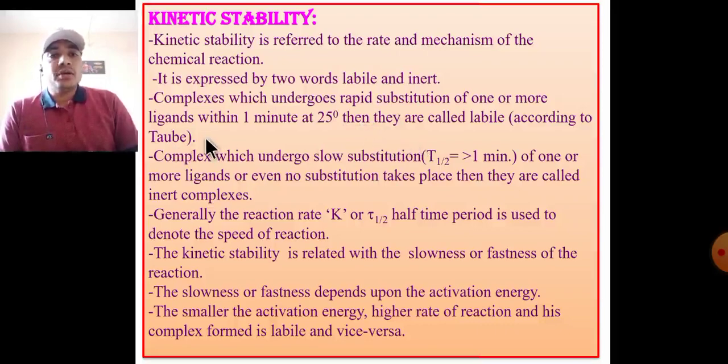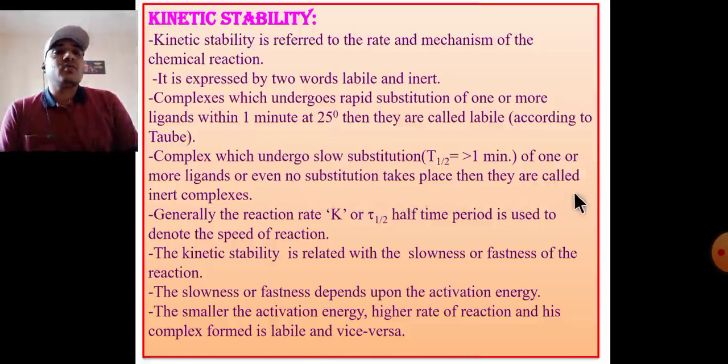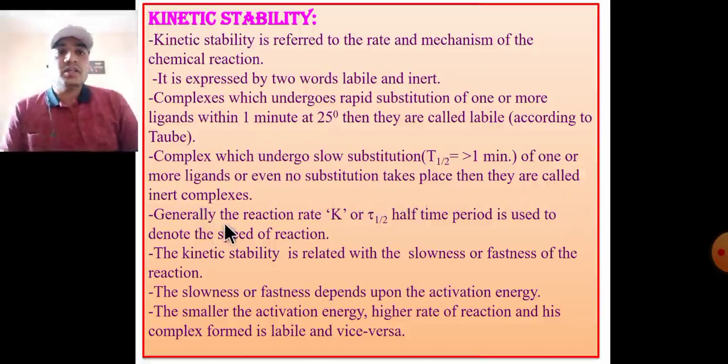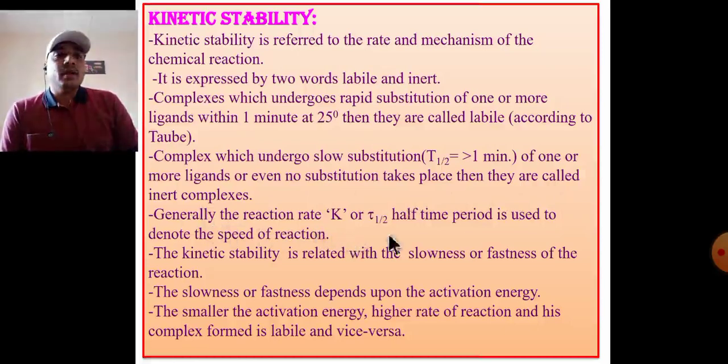According to the scientist Taube, a complex which undergoes slow substitution, taking longer than 1 minute, of one or more ligands, or even no substitution takes place, is called an inert complex. Generally, the reaction rate constant K or half-life period is used to denote the speed of the reaction.